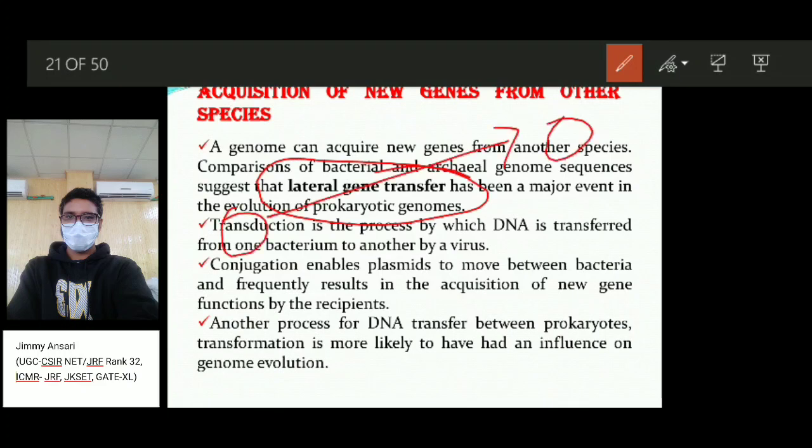This happens through a few processes such as transduction, transformation and conjugation. So what is transduction? Transduction is a process by which DNA is transferred from one bacterium to another bacterium through a virus or a bacteriophage.